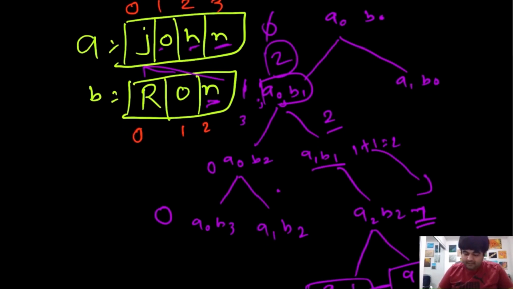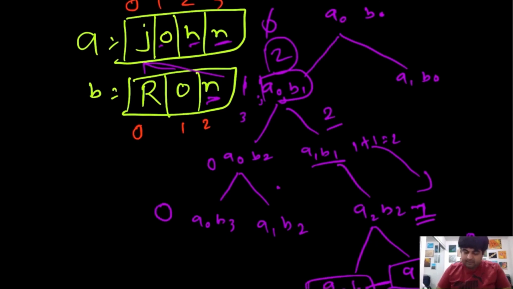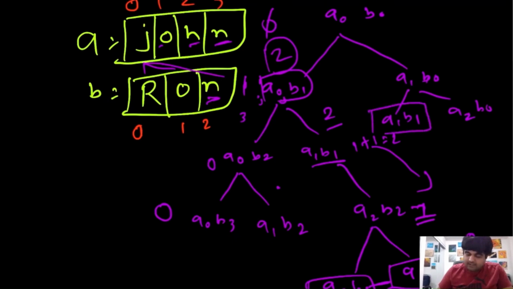When we calculate the right side of the subtree, we are actually calculating the values A of 1 and B of 0. Now A of 1 and B of 0 is, again, we have two possibilities. We can either do A of 1, B of 1, or we can do A of 2 and B of 0. Now notice that this A of 1, B of 1, does this seem familiar?